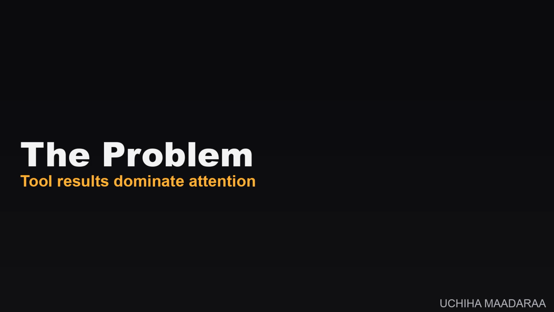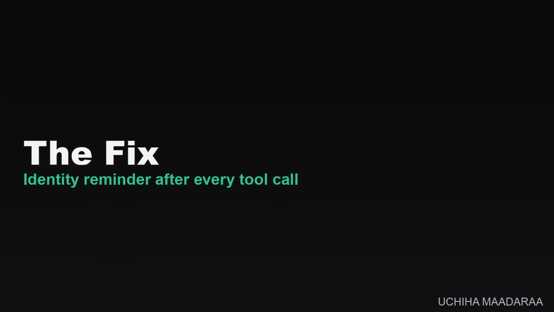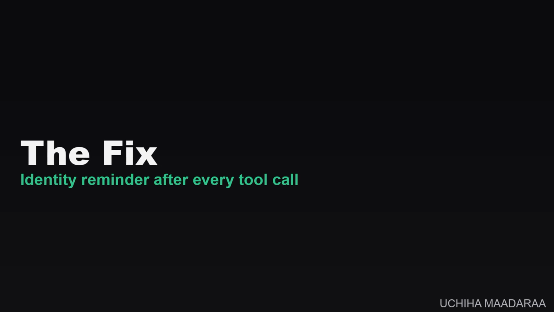Identity is. Every turn you send to the model includes the system prompt, the conversation history, and tool results. By turn 5, tool results dominate. They're noisy, repetitive, and they push your original instructions out of the model's working attention. The model still technically has access to your system prompt. It's still in the context window. But the model's attention is now focused on the last few tool outputs, and your instructions get attended to less and less. Here's the workaround almost nobody documents: identity reinforcement after every tool call.